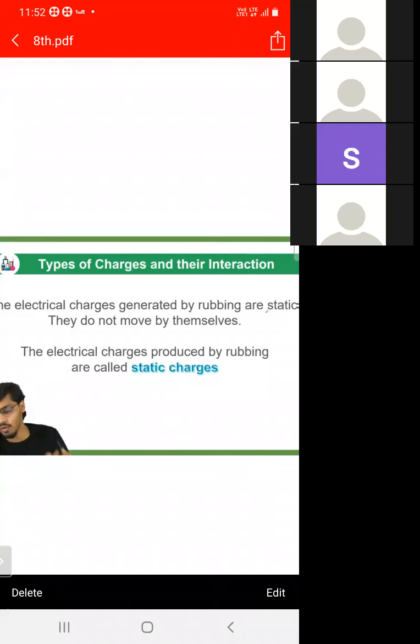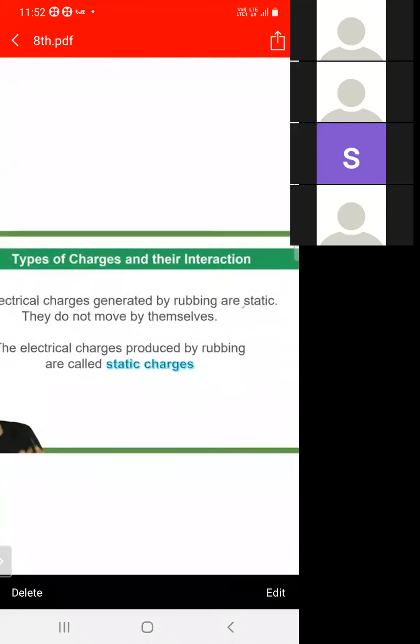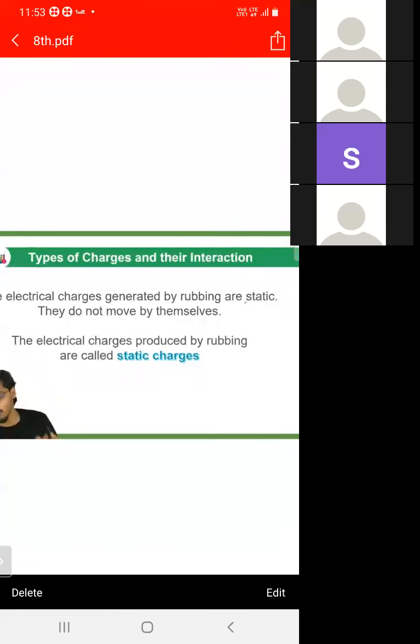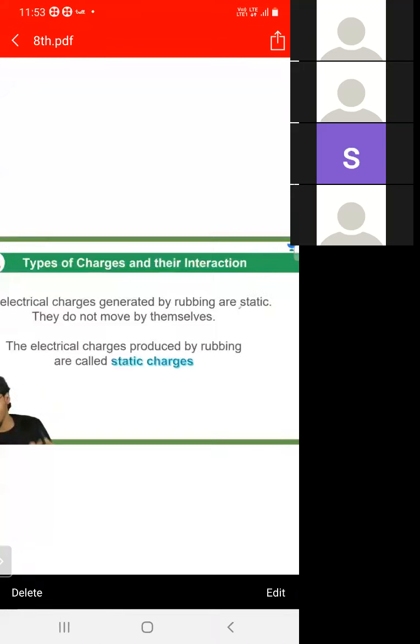What is the meaning of static? Static means do not move. So the charge produced by rubbing is static, it does not move, and this type of charge is called static charge. How is charge produced? Charge is produced by rubbing. When we rub one material with another, the charges produced are called static charges.